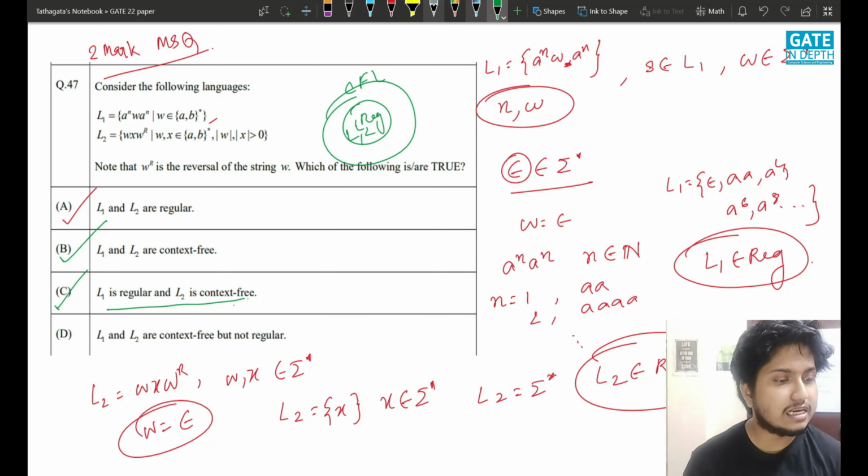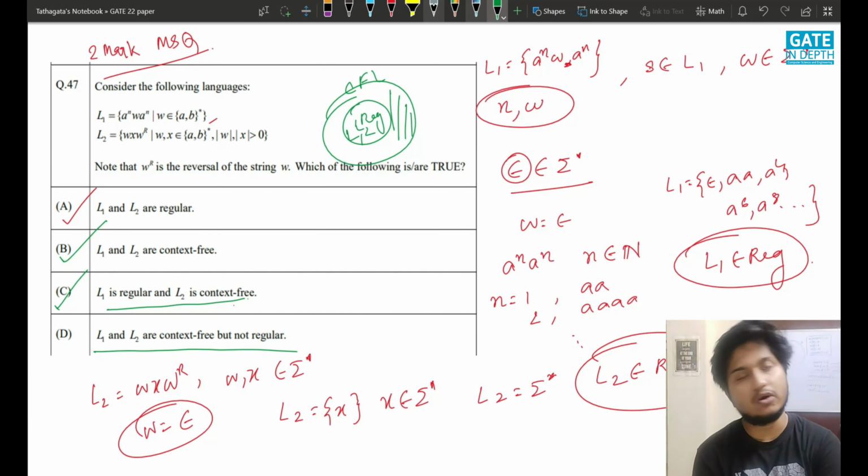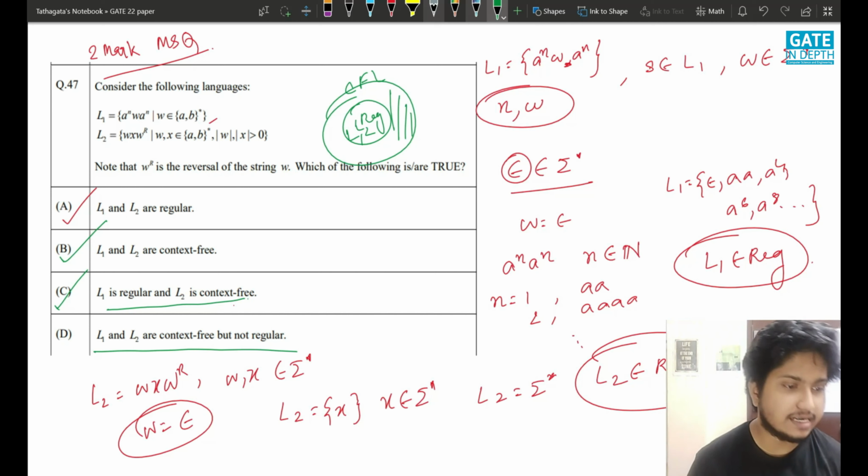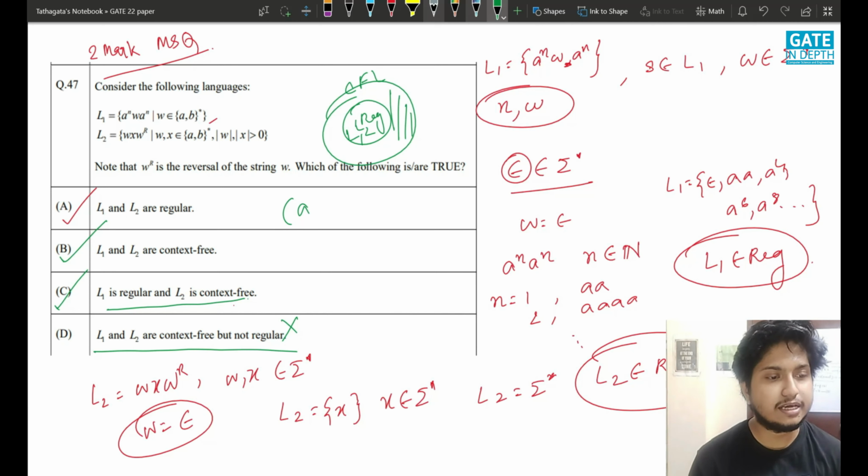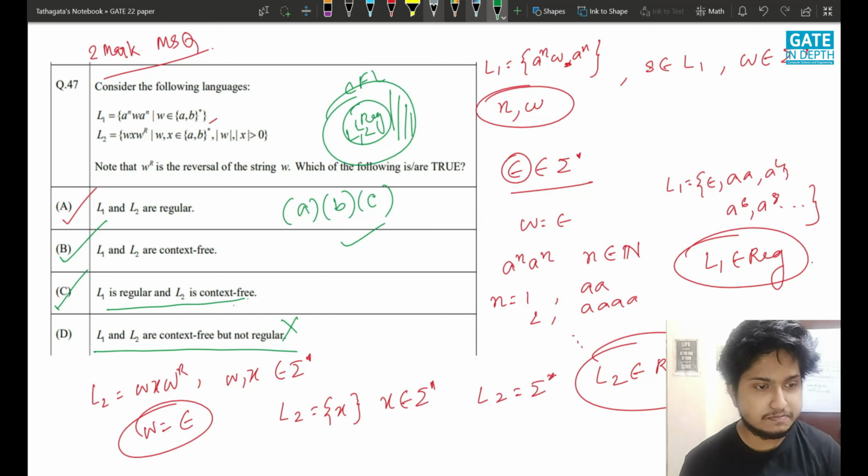And the last one, L1 and L2 are context free but not regular. Context free but not regular means in this section, they do not belong here. So this option is incorrect. The answer should be A, B, and C. This was a brilliant question, as I feel.